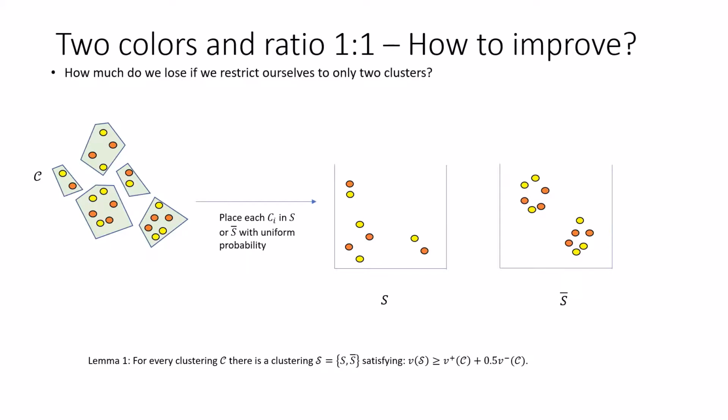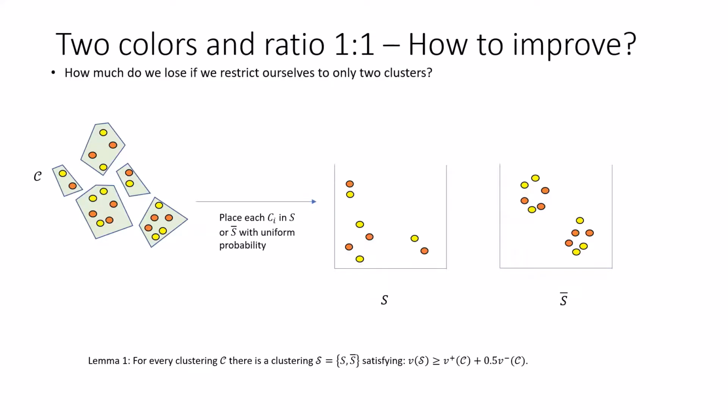Note that all the plus edges which were satisfied in C are still satisfied in the two-cluster solution. Also note that the mean of the weight of the minus edges which are satisfied in the two-cluster solution is exactly half of the weight of the minus edges which were satisfied in C.